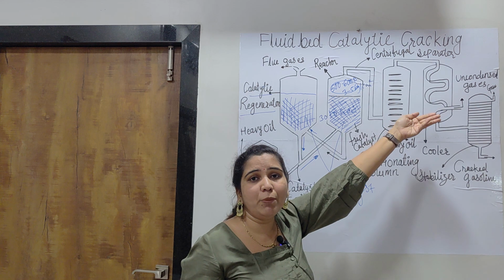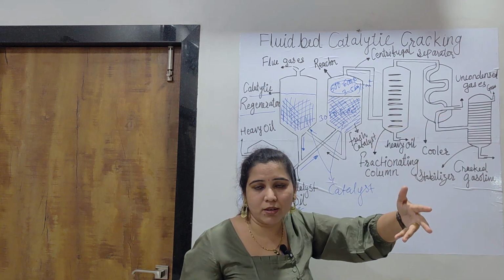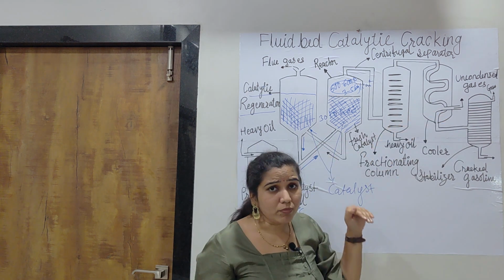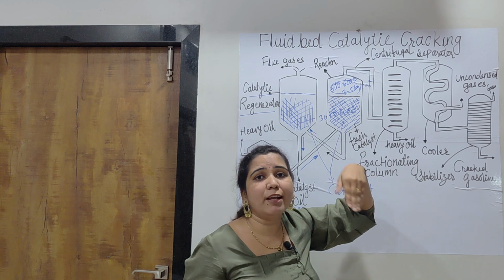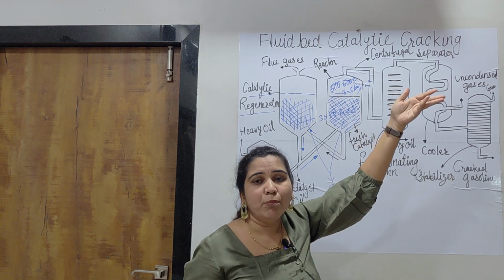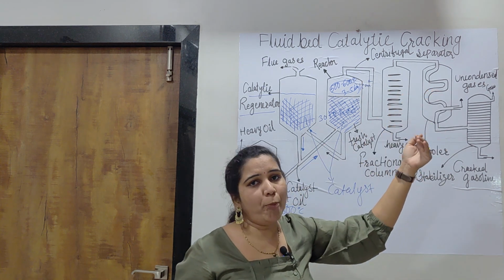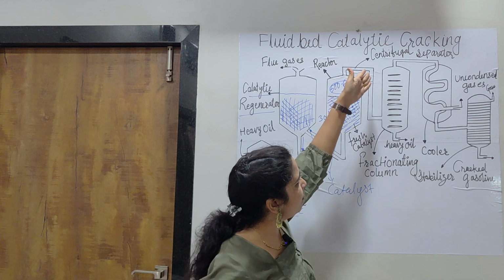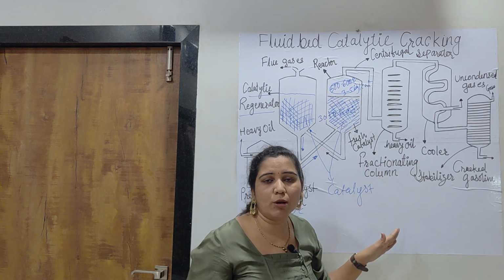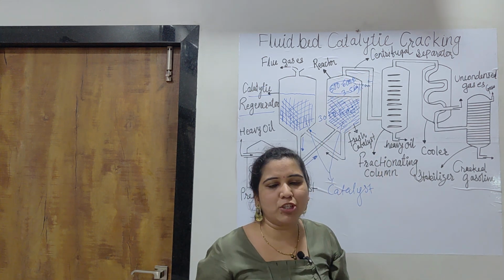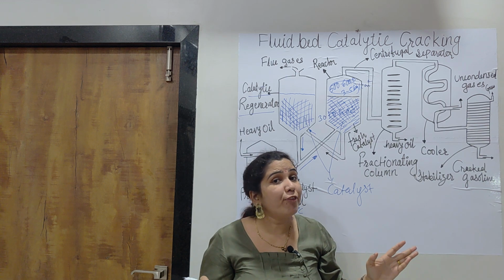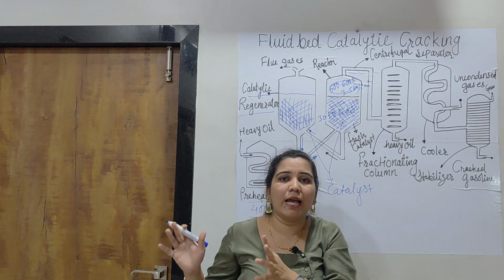After heptane there will be hexane, then pentane, then butane, then propane, like this. They will be arranged in this fractionating column, and once they reach the fractionating column, they are totally fractionated and can be removed separately.